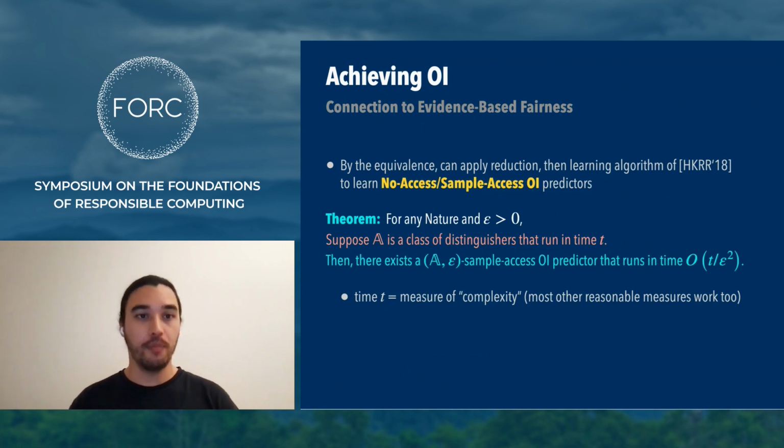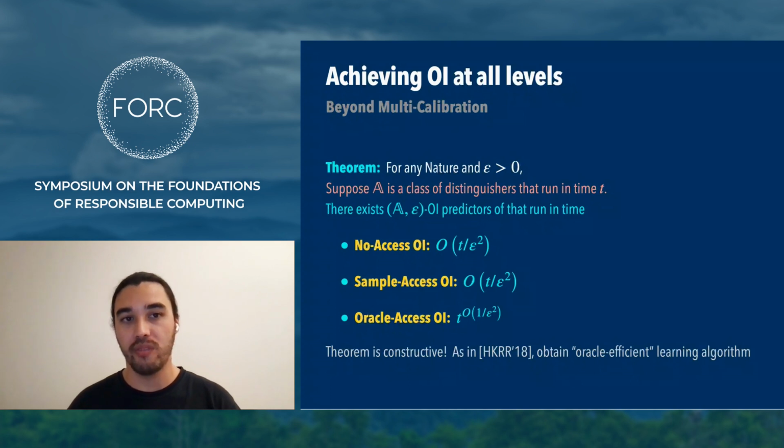Good. So what does this mean? The upshot of this is that the equivalence gives us algorithms for obtaining OI off the shelf, just by appealing to the learning algorithms that already exist for multi-calibrated predictors. For instance, we can show that the complexity needed to implement OI predictors at the first two levels scales linearly with the complexity of the distinguisher class and polynomially with the accuracy parameter. So really, this does follow as a corollary of the reduction, but we can also show it more directly.